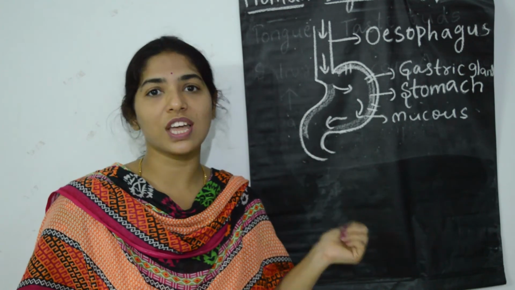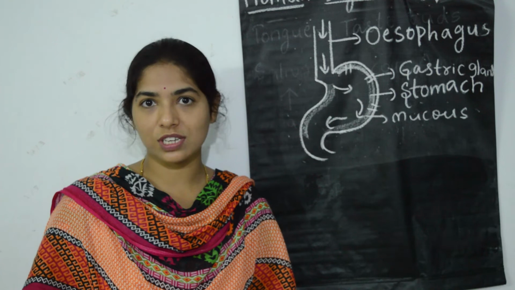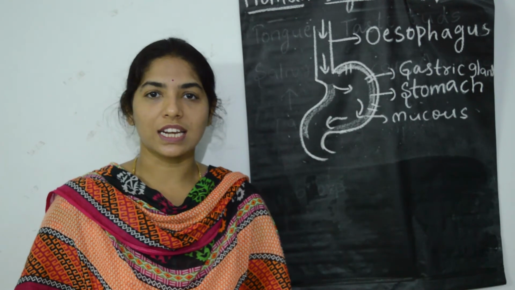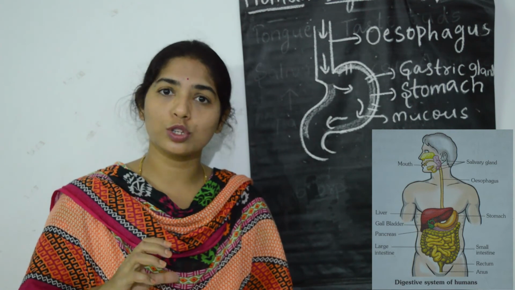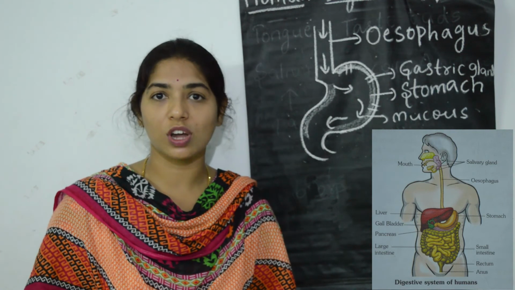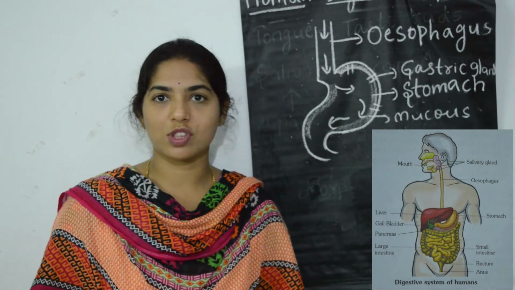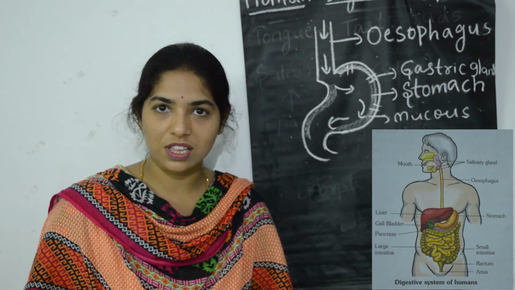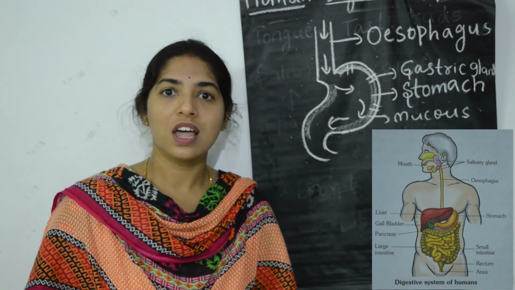Then, moving on in the alimentary canal, the undigested, unwanted food moves into the next part, that is the large intestine. The large intestine is a hollow tube a little wider than the small intestine. Here the salts and water get reabsorbed, and the solid wet waste, which we call feces, moves into the next part of the alimentary canal, that is the rectum.